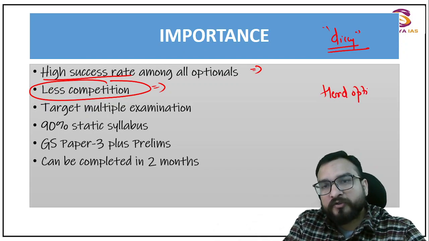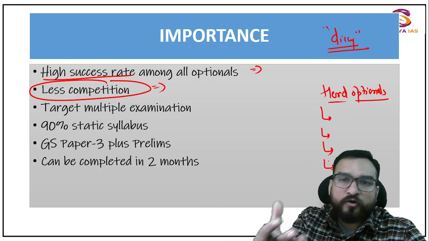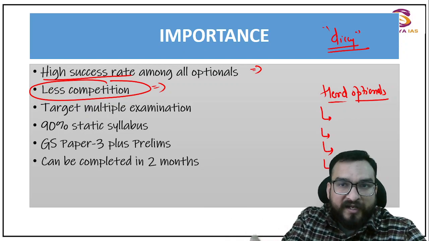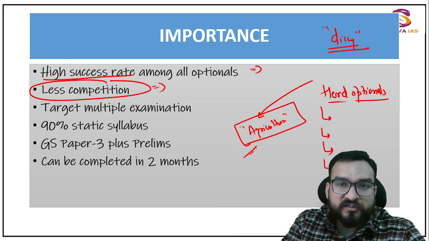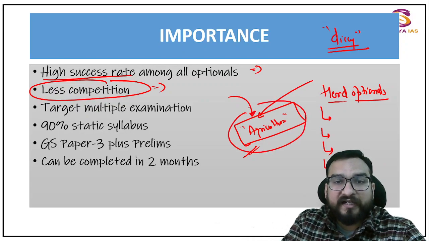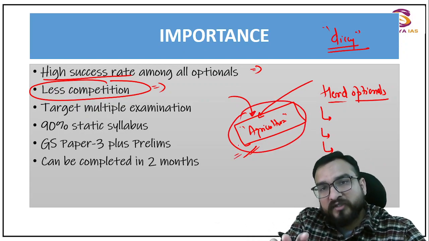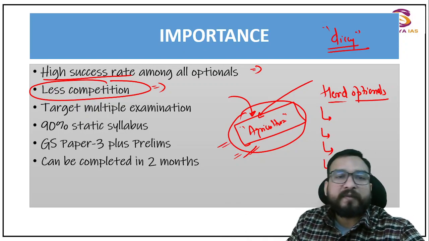I call it the herd optional because a lot of students with their eyes closed go for anthro, socio, political science, history, right? A lot of times I have told you. And they don't even know that agriculture is also an optional which you can go for, right? So the awareness about agriculture is no more there. But if you have come across this agriculture optional, that means you consider yourself lucky. This agriculture optional will definitely sail you through the merit list.